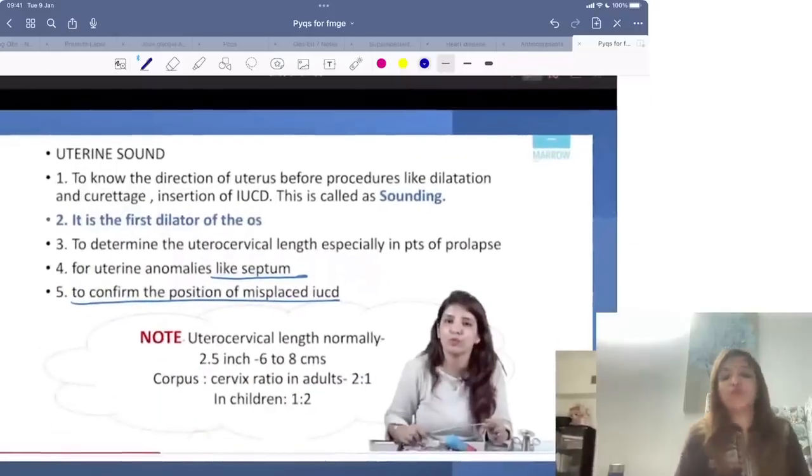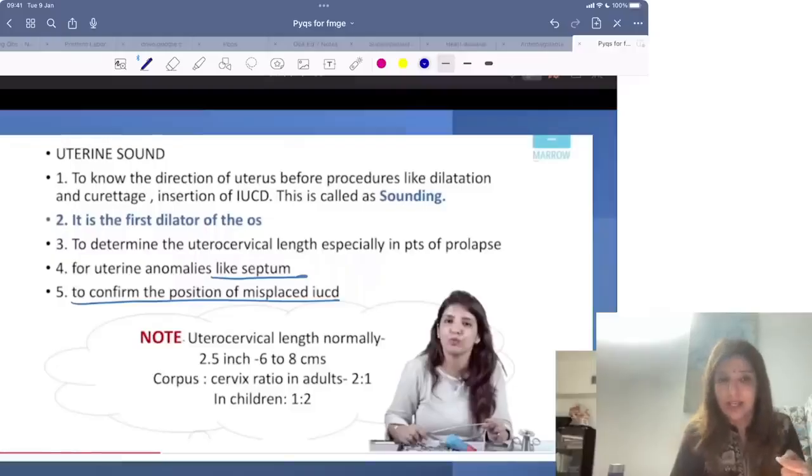Now the uses of uterine sound are: it helps you to know the direction of the uterus before you do procedures like D&C or before you insert an IUCD. Number 2, it can be used as the first dilator of the os. Number 3, it can be used to detect uterine anomalies like uterine septum.